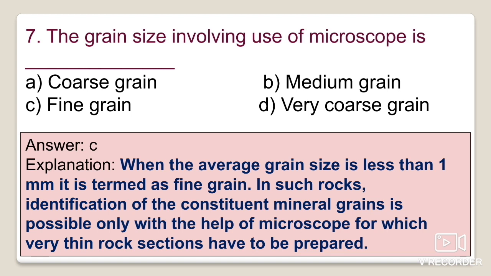In such rock types, the identification of the constituent mineral grains is possible only with the help of the microscope, for which a very thin rock section has to be prepared. Okay, so under the microscope we will have to make the thin section of those grains, then we can see it under the microscope. With the naked eye we cannot identify the grain size because it's too fine. So here the correct option is option C, fine grain size.